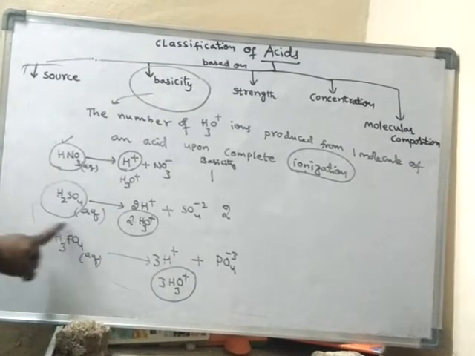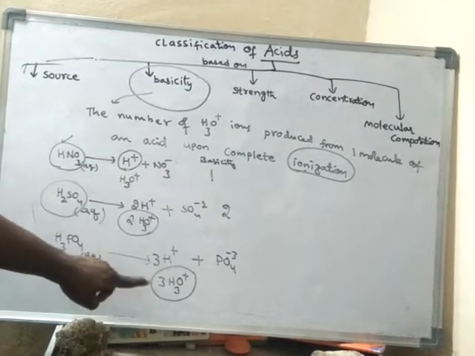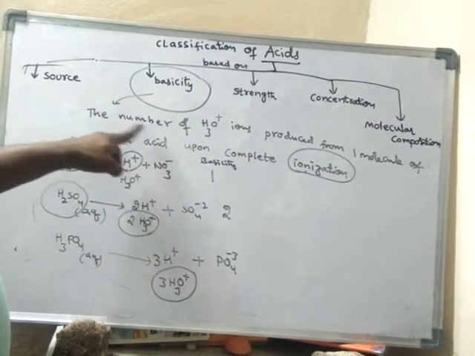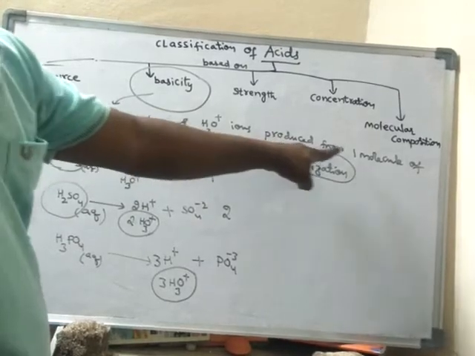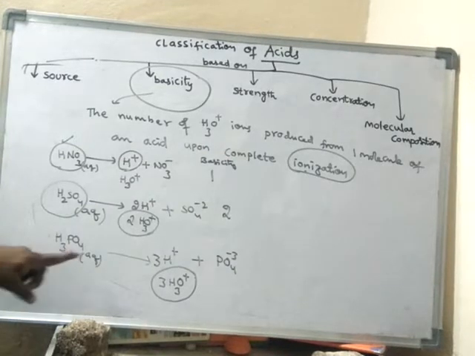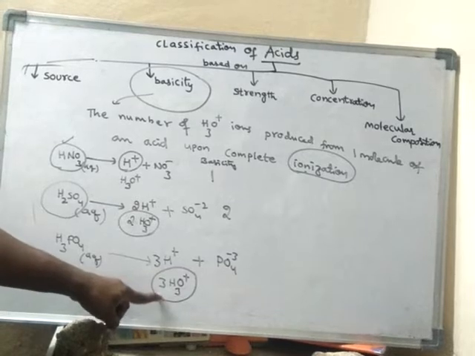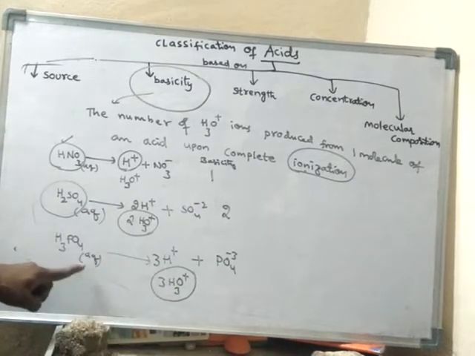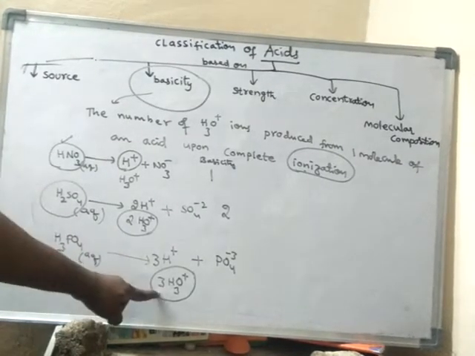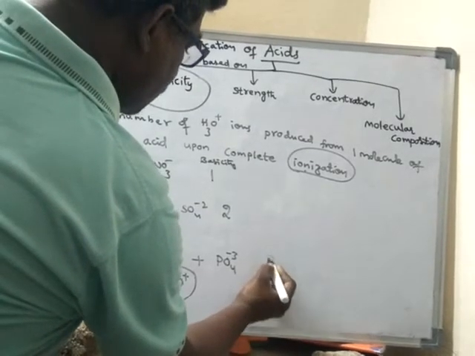One molecule of phosphoric acid can produce 3 H3O+ ions upon complete ionization. Hence its basicity is said to be 3.